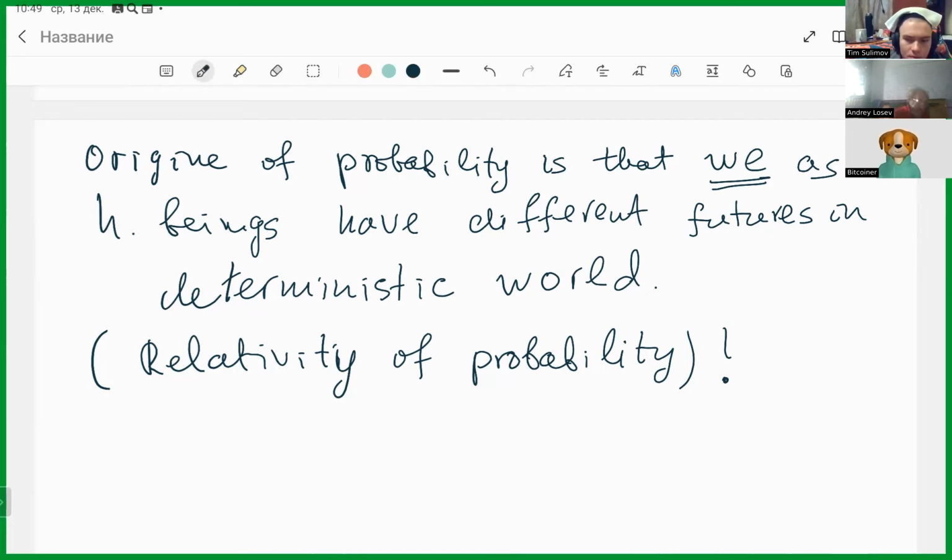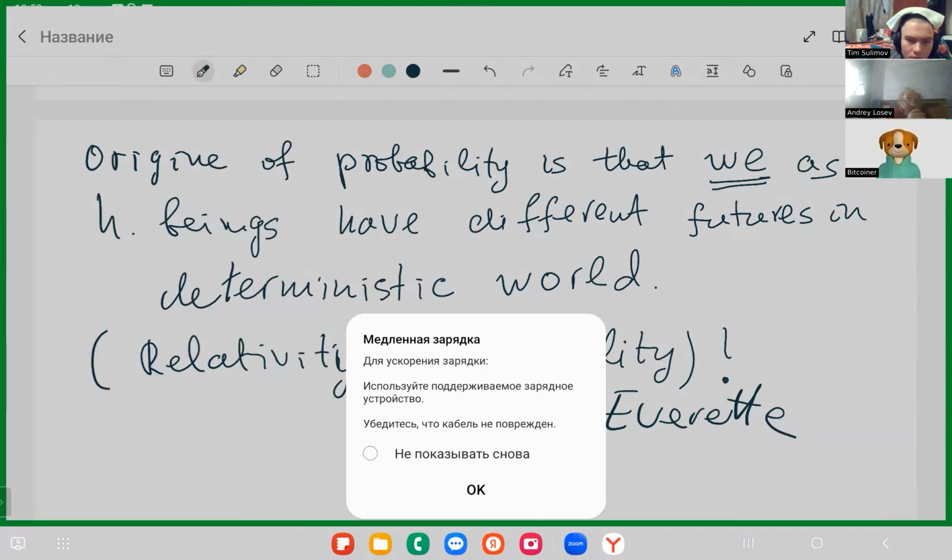It was put like this in 1959 by Everett, and people just don't know what to do with it. So that's why I left like 10 minutes for questions, because it is really strange. When I was studying quantum mechanics, I wanted to discuss it with my teachers, but the response was "shut up and calculate." Tim, have you thought about it?